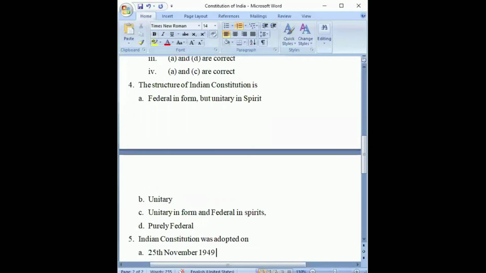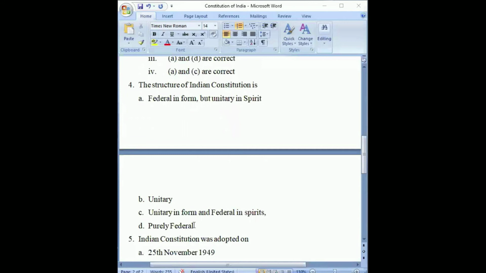Next question is regarding the structure of the Indian Constitution. What kind of structure does the Indian Constitution have? Basically, it is a type of feature that we have in the Constitution of India. So what are the options? Federal in form but unitary in spirit. Unitary in form and federal in spirit. Unitary. Purely federal.